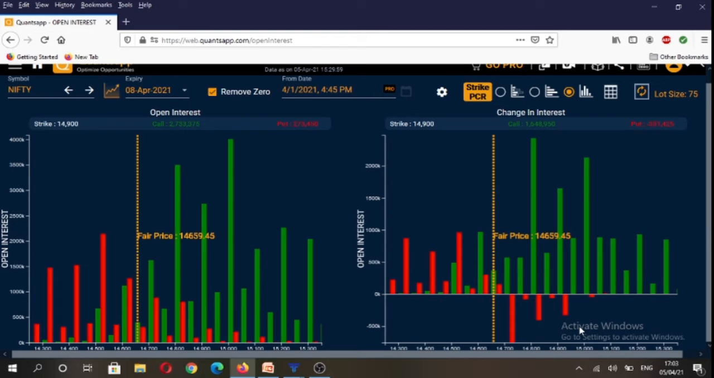So I'll repeat again that broadly speaking, we are currently in a range of 14,500 to 14,800 on the index based on this weekly expiry contract overall options open interest data.